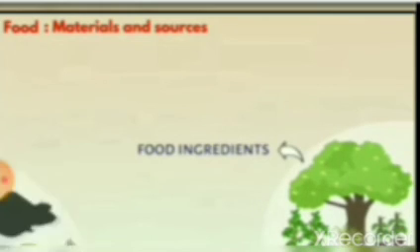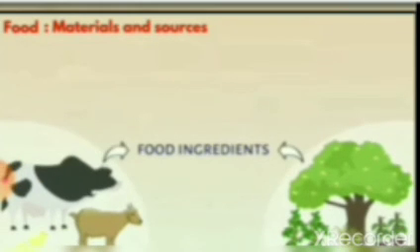From plants. We get all these ingredients from plants, and also from animals.